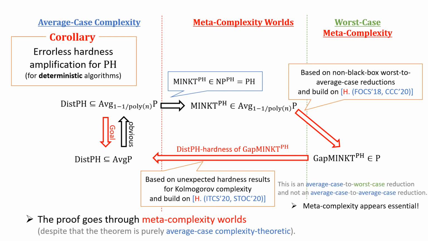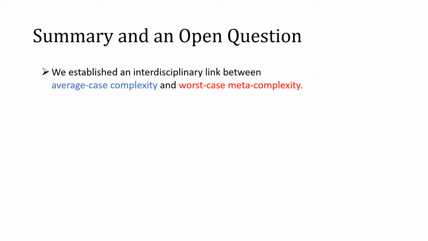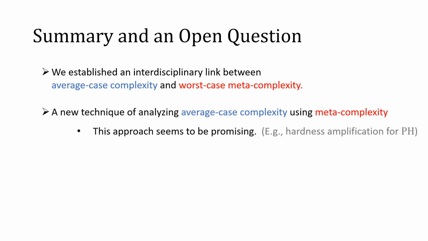The reason is that this PH hardness is shown by an average case to worst case reduction, and we can't regard this as an average case to average case reduction. So it is quite essential that we go through the notion of worst case meta-complexity. To summarize this work, we have established an interdisciplinary link between average case complexity and meta-complexity. We have provided a new proof technique of analyzing average case complexity by using meta-complexity.